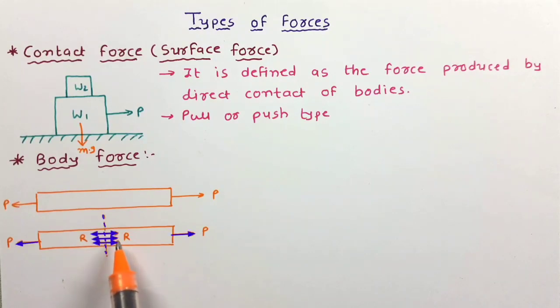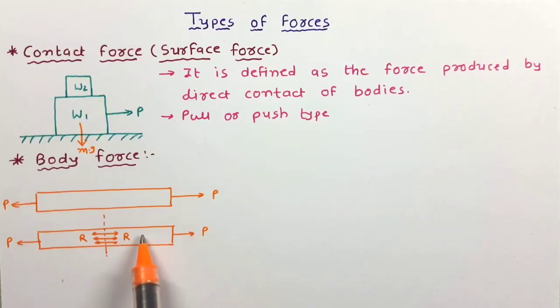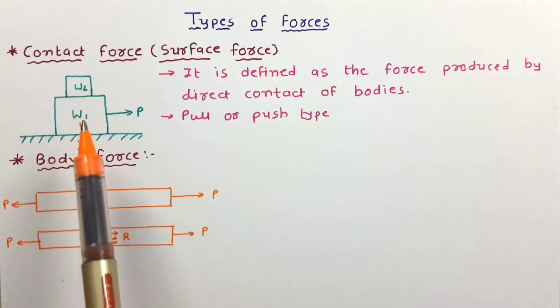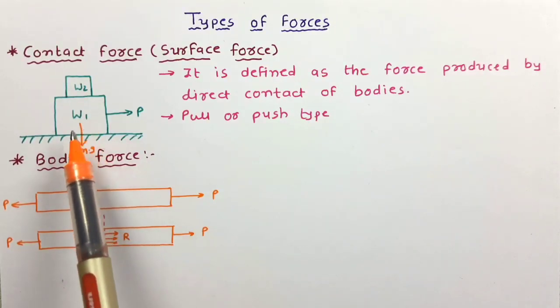This resistive force is developed due to the cohesion between particles. So this force holds together the particles forming the rigid body. This R force is not by any external agent. It is not by any contact. Let us try to understand in a different way.